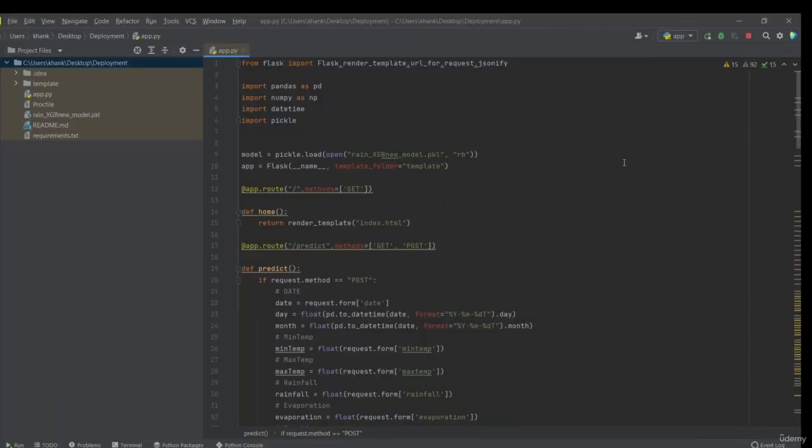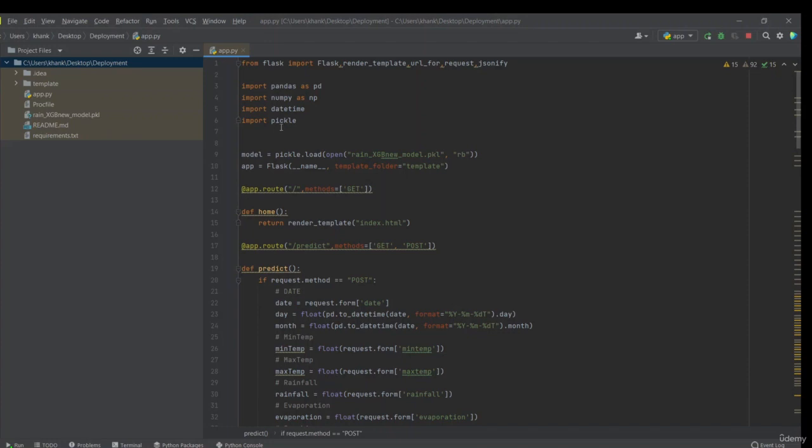Hello all, welcome to the last section of this project, which is the deploying section. In this section, I'll tell you how you can deploy your model with the help of Flask API. First of all, download the pickle file which you created from your model, make a new folder, and paste it there.